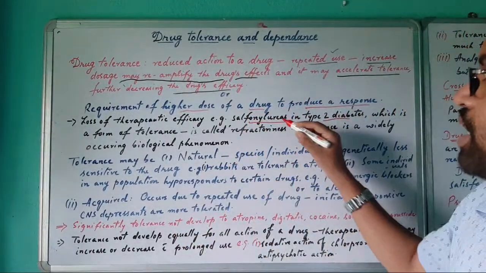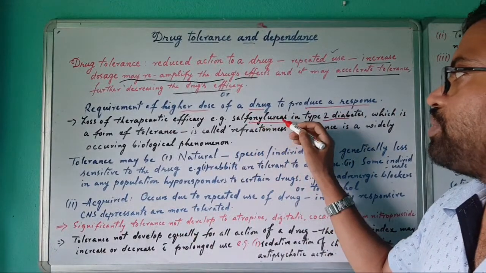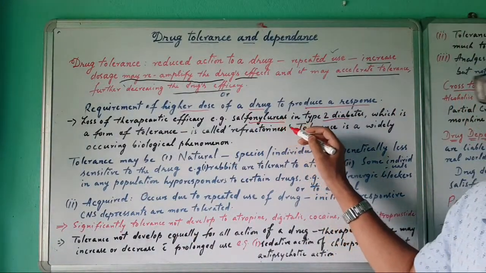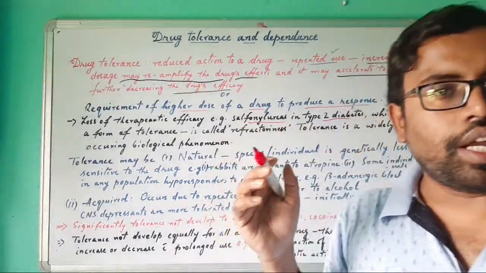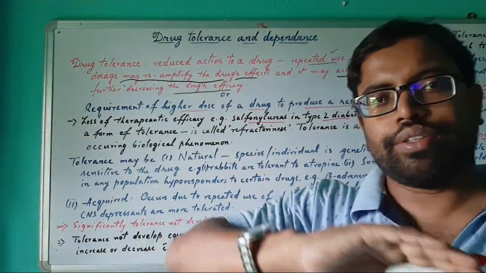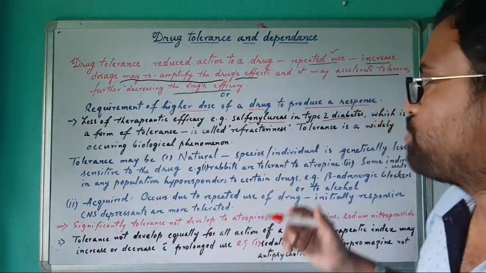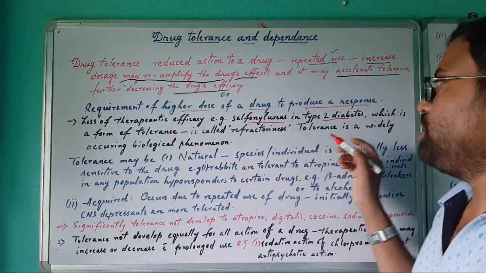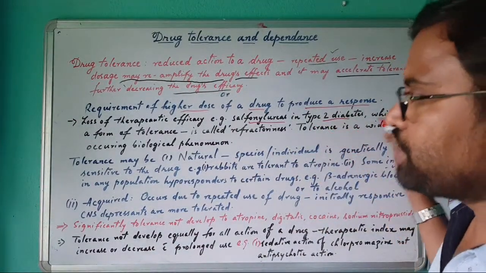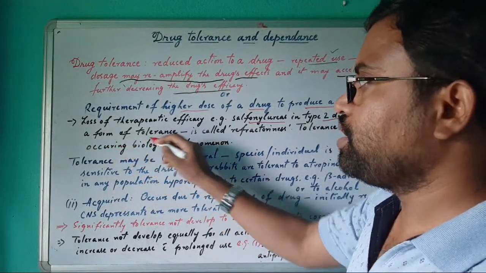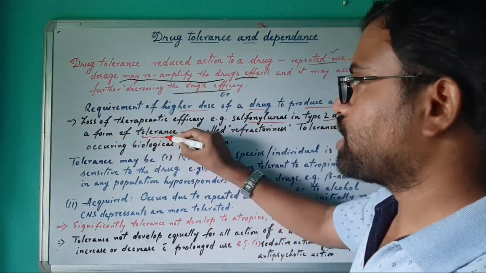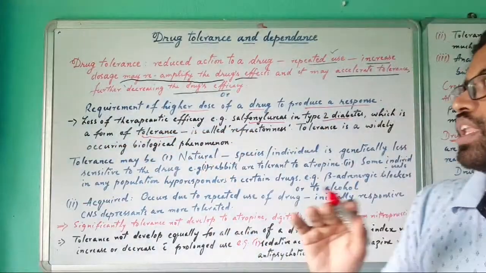For them, sulfonylureas are used to make up for the lack of insulin so that it works properly. After a certain time, tolerance develops, and the drug no longer has any effect.